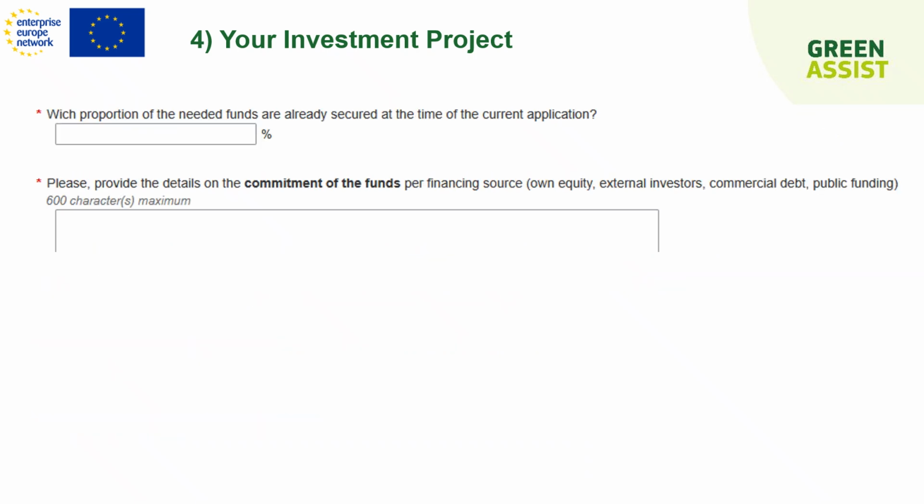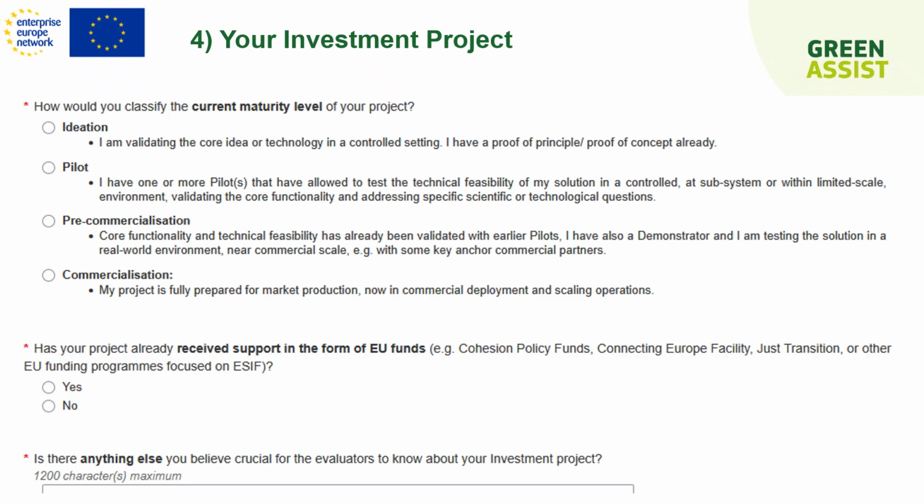In these sections, we ask you more details on the financing aspect of the project, and these elements will also be used to assess the maturity level of your project, knowing that projects that are more mature will be ranked higher. These questions are used to rank your project under the maturity criteria again. These are self-declarations, but pay attention to the fact that if we, during the evaluation, spot any inconsistencies, then your proposal could be rejected.